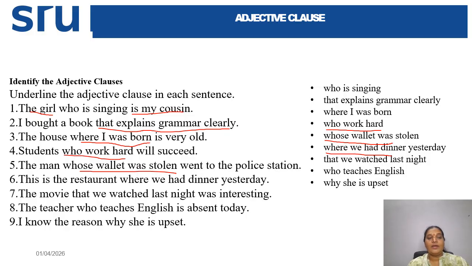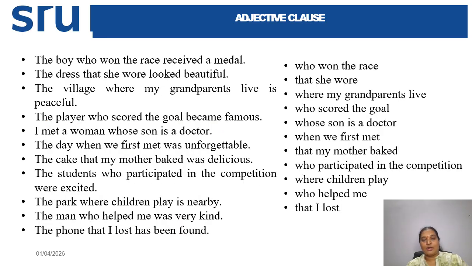In the same way, the movie that we watched last night was interesting. So here also that we watched last night. And next, the teacher who teaches English is absent today. So here also who teaches English, and I know the reason why she is upset. So here also why she is upset. So in this manner you can identify the adjective clauses.